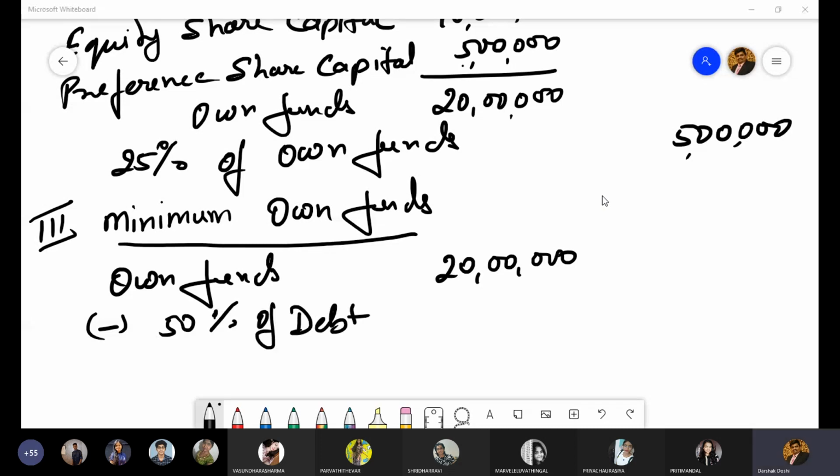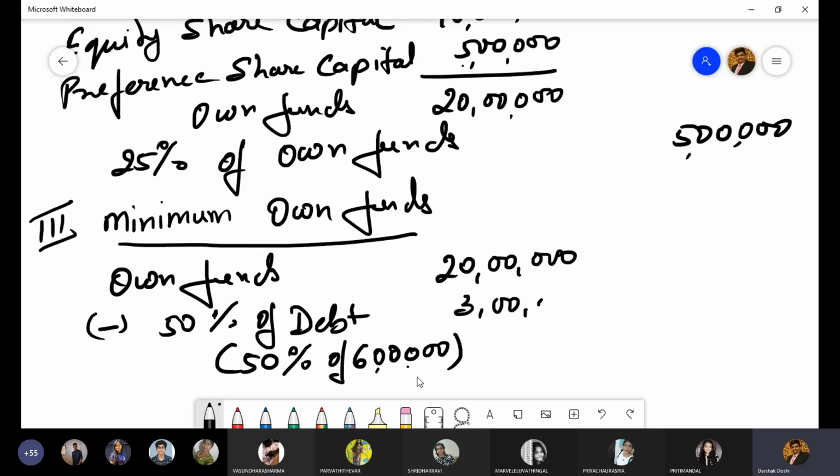Do we take creditors? No, sir. We don't take creditors. That is short term. We only take long term. That is 10% of 6 lakhs. That is 3 lakh rupees. Minimum own funds is 17 lakh.